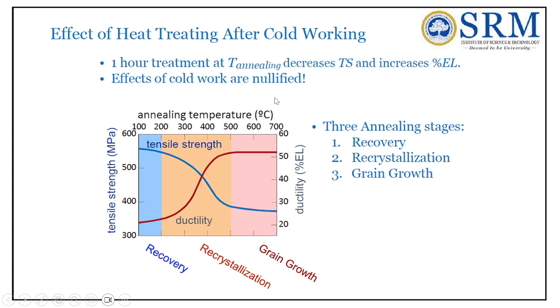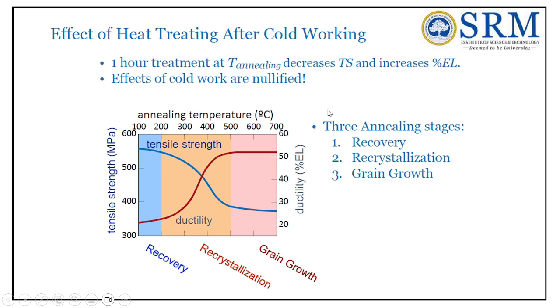So, the effect of heat treating after cold working. I told you the ductility decreases as the cold working increases. In order to improve the ductility, we have to go for heat treating, that is the annealing process. What is annealing? Heating the metal in a furnace above the upper recrystallization temperature, holding it for a longer period of time, and allowing the material to cool in the furnace itself. This process is called the annealing process.